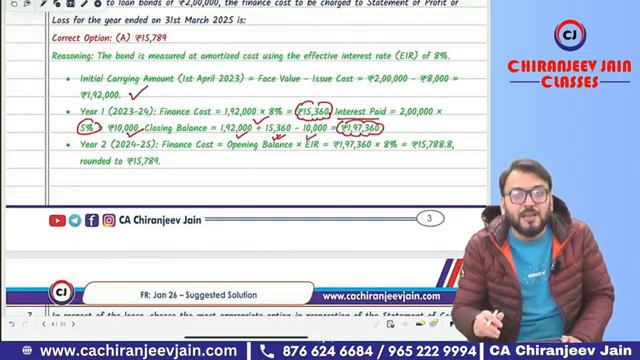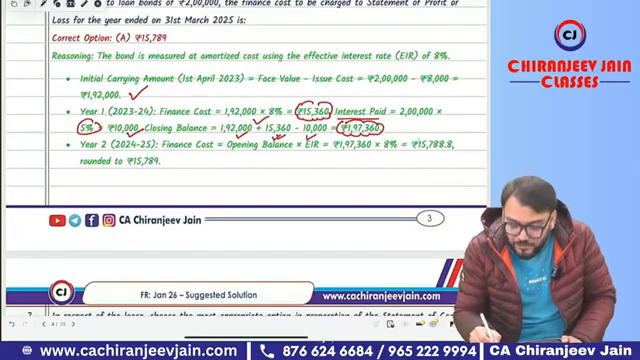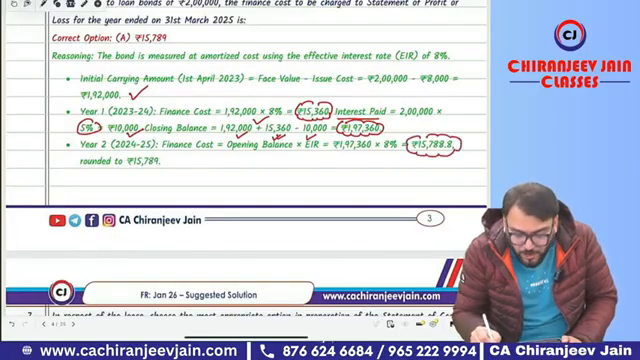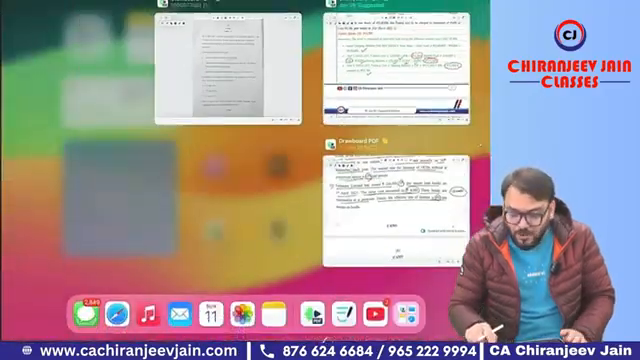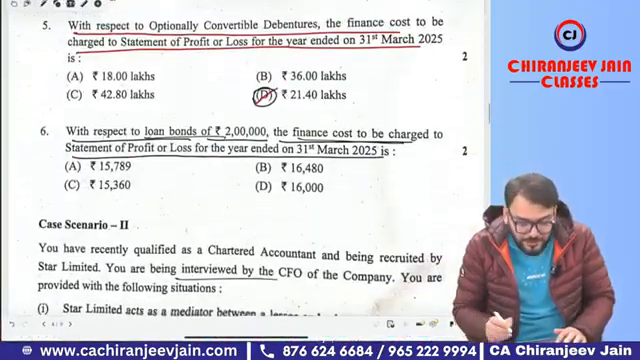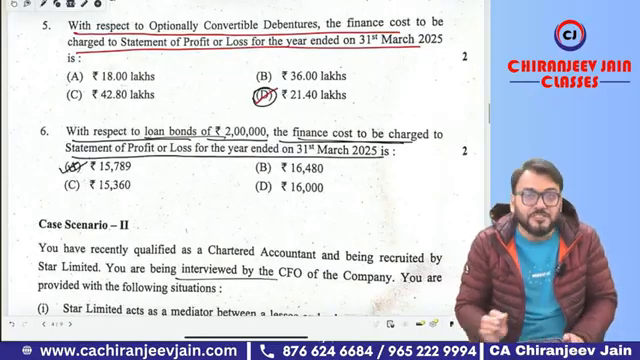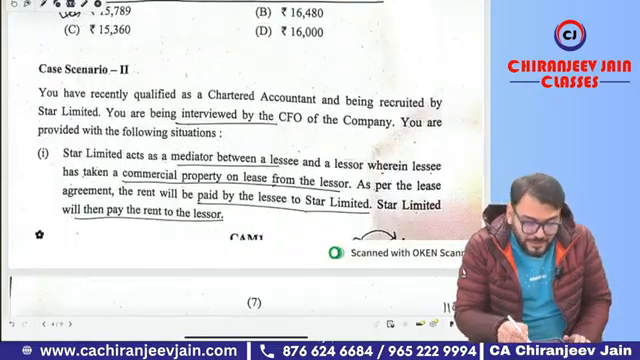Now, on this, apply what? The effective rate of interest, that is 8%. You'll get the finance cost charged to profit and loss account at the end of the second year, that is 15,789. What are the options given? Check. 15,789 means option number A is correct. Okay. Now let us come to case scenario 2.